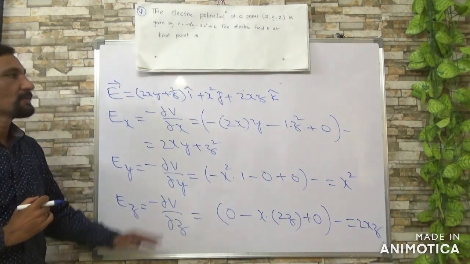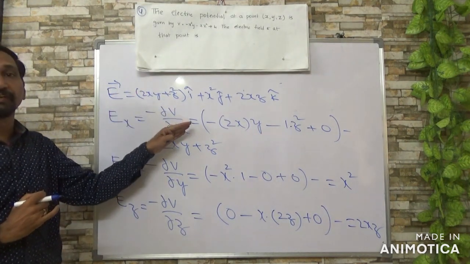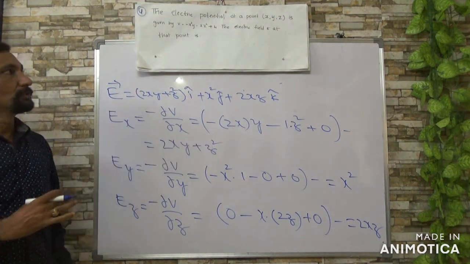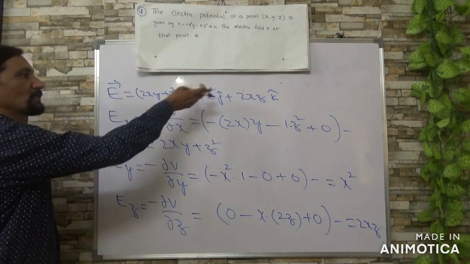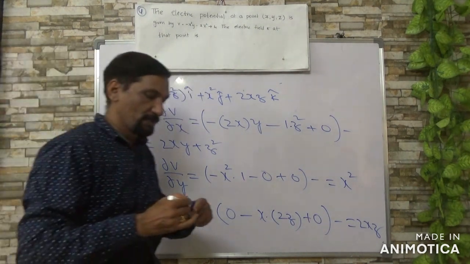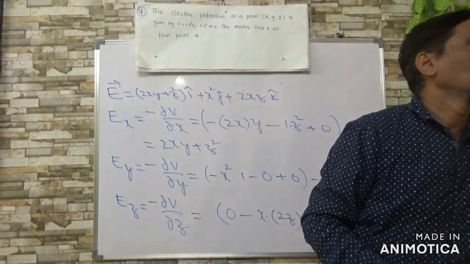So this is the electric field vector. Suppose you are given values of the x, y, z point, you can substitute them, and thereby you can find the strength of the electric field.